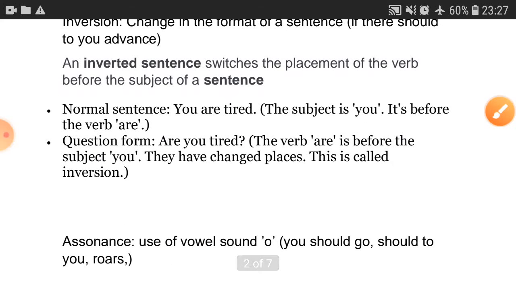Like you are tired. Are you tired? You should do this. Should you do this? The beast should advance. Should the beast advance? So what is happening? The verb is changing the position.